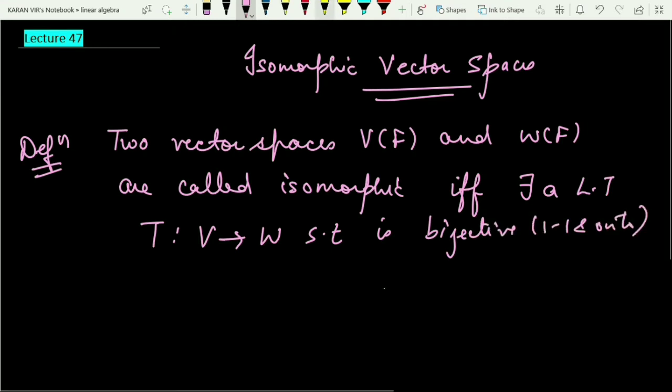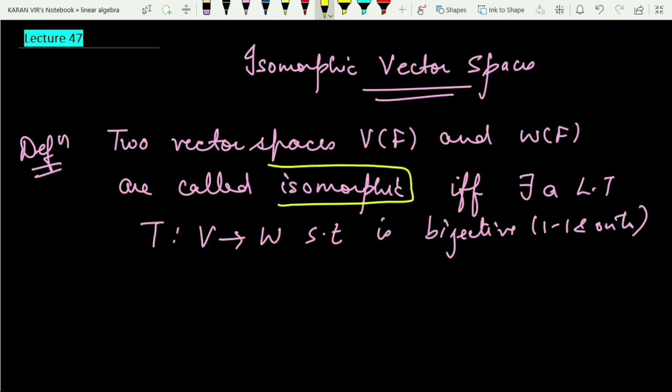So that is the definition of isomorphic vector spaces.